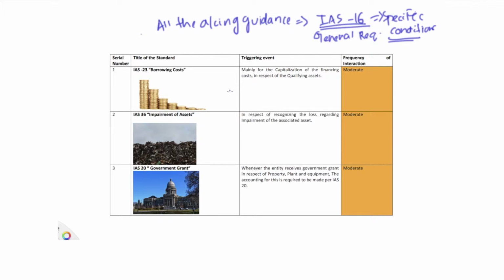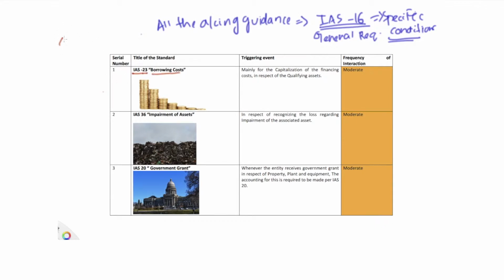So hence I quoted this learning outcome statement as interaction with other standards. As you go through the video, you will understand what I mean. Now let's understand first. The first standard is IAS 23 Borrowing Costs.